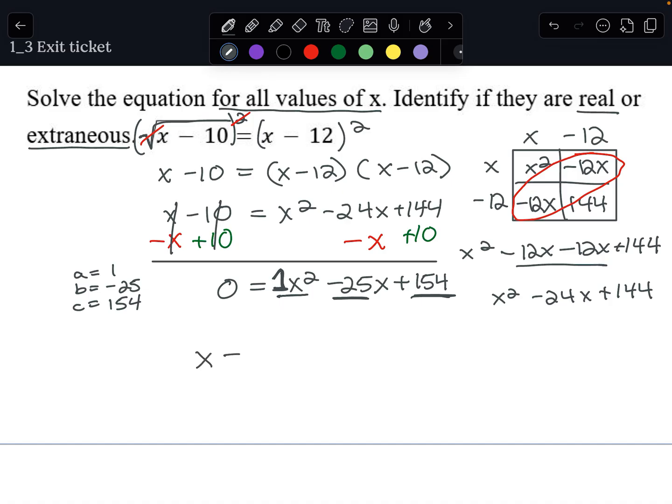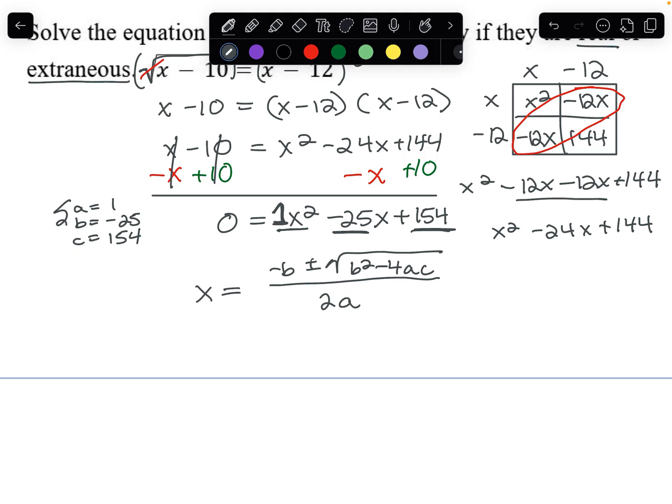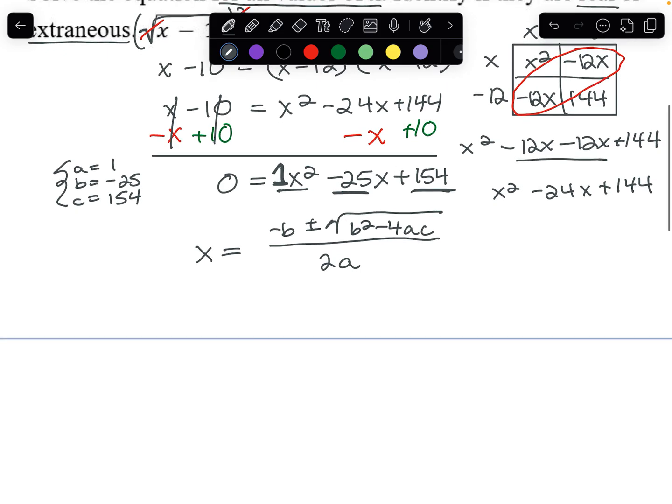The quadratic formula is x equals the opposite of b plus or minus the square root of b squared minus 4ac all over 2a. So now that we have identified our a, b, and c values, we can just plug into the quadratic equation and solve for x.